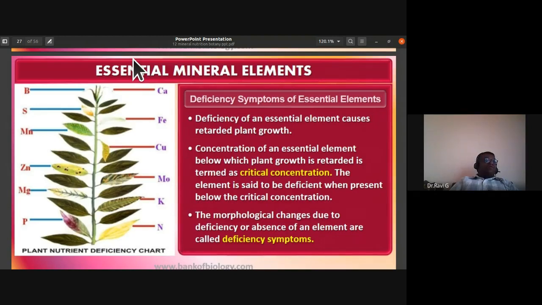The element is said to be deficient when present below the critical concentration. The morphological changes due to deficiency or absence of an element are called deficiency symptoms.